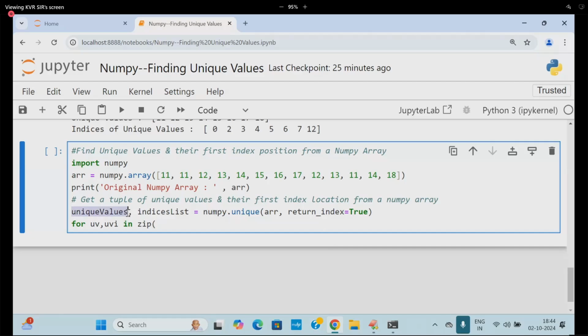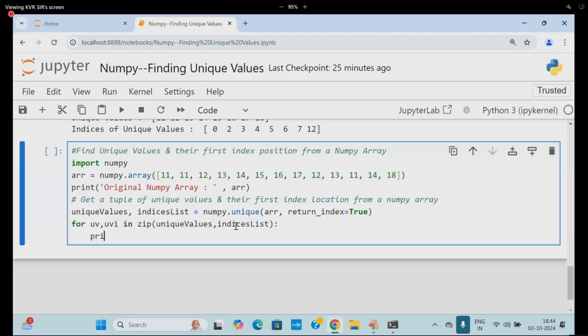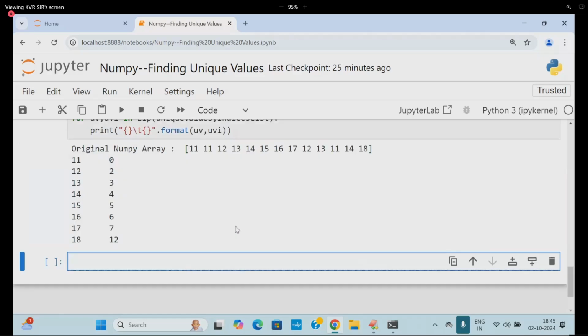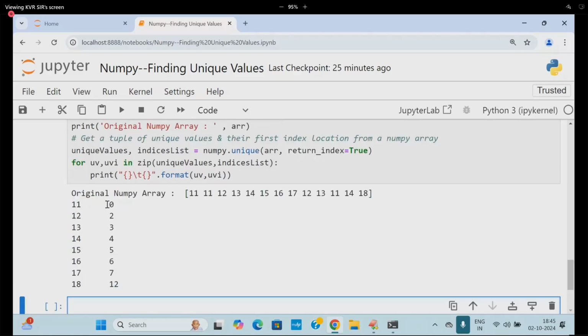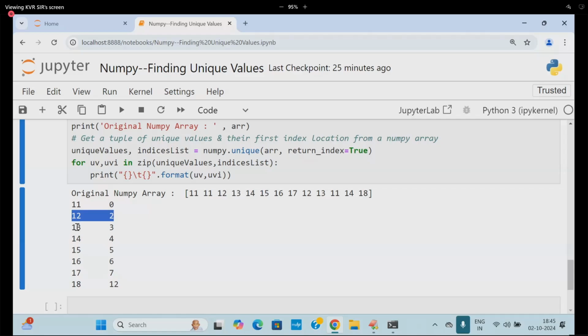Unique values I will take, comma, indices list I will take. Then I am going to print it. Print of, dot format of uv comma uvi. Try to run it, and you are going to get element 11 at 0, element 12 at this one. I want to print all these elements like this. I think you are following me.